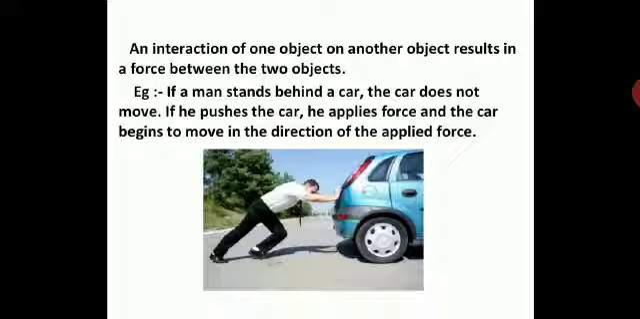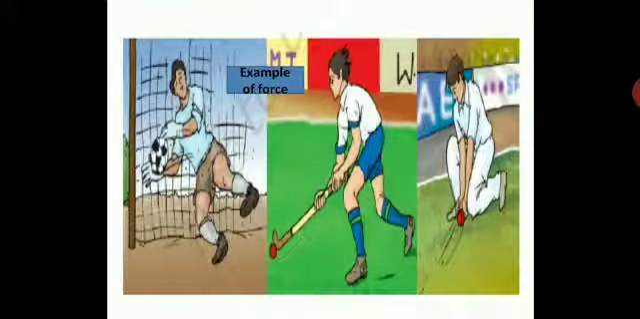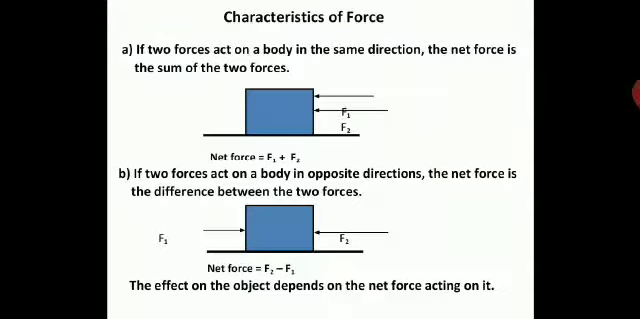If a man stands behind a car, the car does not move. If he pushes the car, he applies force, and the car begins to move in the direction of the applied force. So there is an interaction. If a man is just standing behind, the car will not move. There has to be interaction between the car and the man, then you can say he is applying force, and the car begins to move in the direction of the applied force. Here you have some examples of force. Here you can also see interaction, playing football or hockey or cricket. Here you have interaction between the objects.